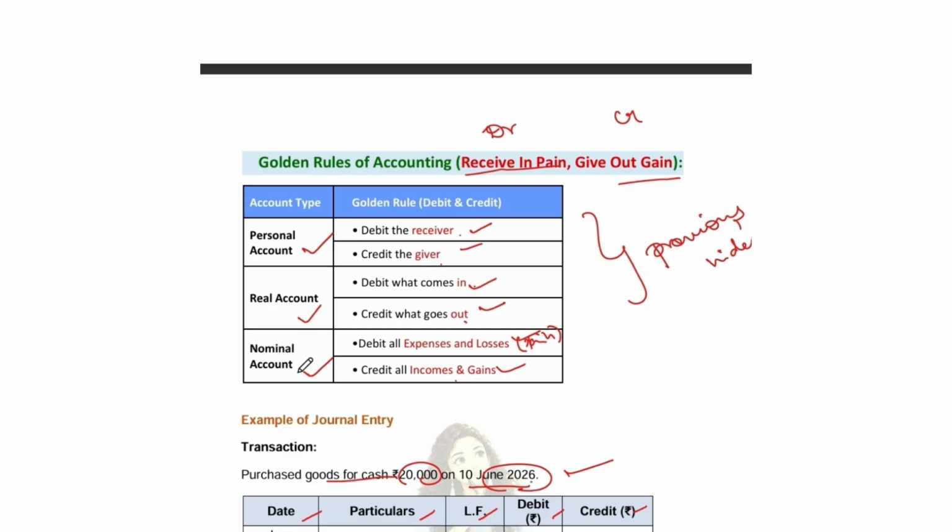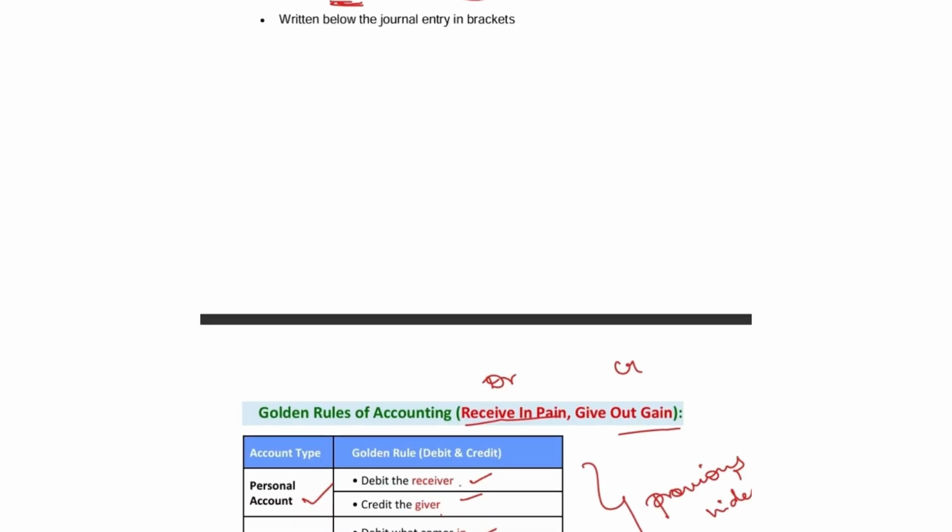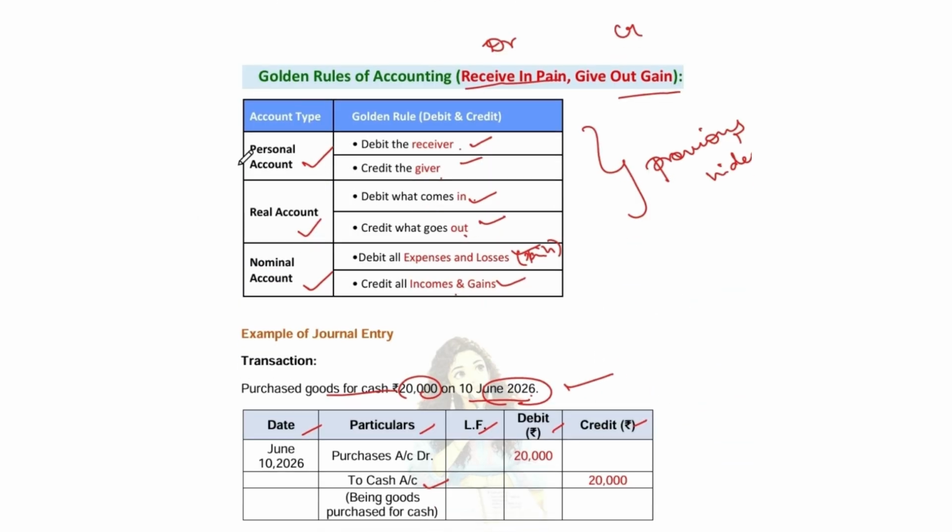In nominal account, it comes to all the expenses and losses, incomes and gains, which are the day-to-day transactions of a business. It's not necessary that for personal account debit, you will be having a personal account credit. No, it is not mandatory, and in most accounts we don't see that. Normally you will be seeing a personal account debit and a credit rule of real account.